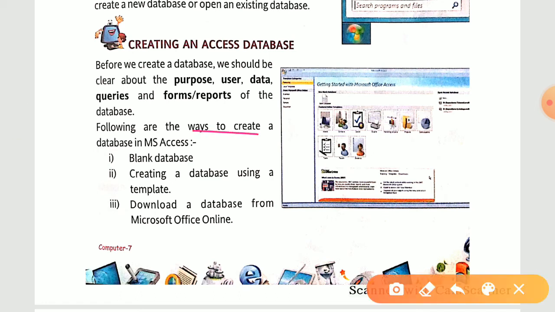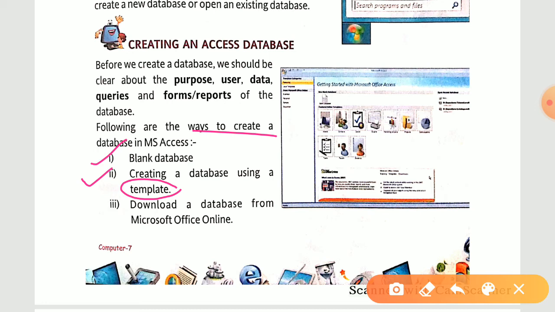Now following are the ways to create a database in MS Access. So first one is a blank database. Second is creating a database using a template. You already know a template is a design particularly made and stored in your computer. So if you want, you can just go on with a blank database.